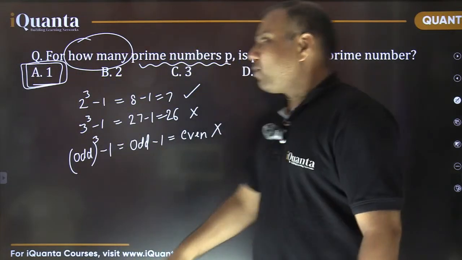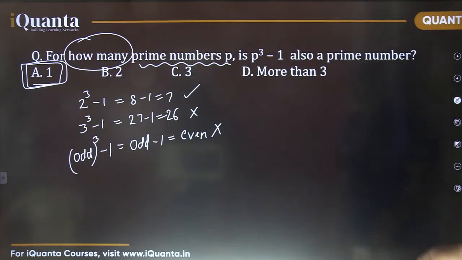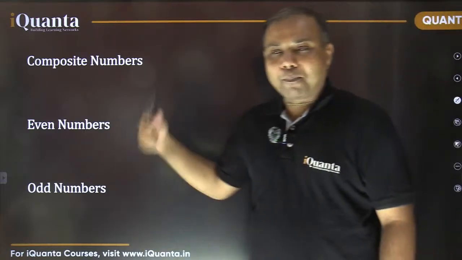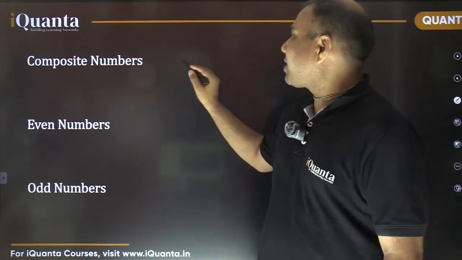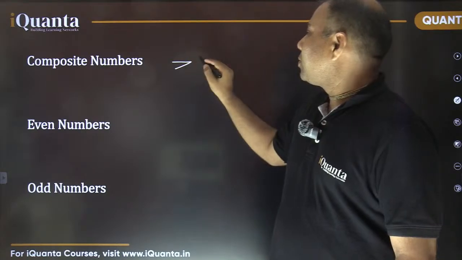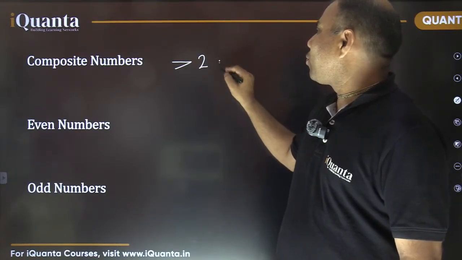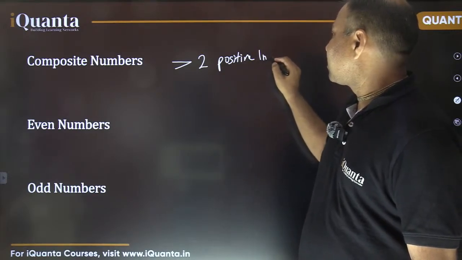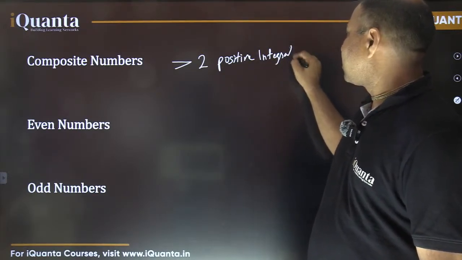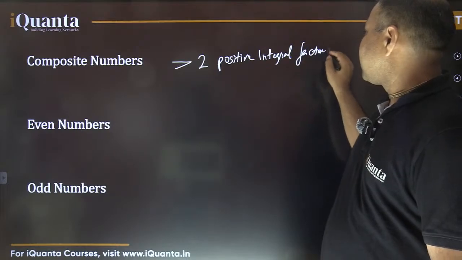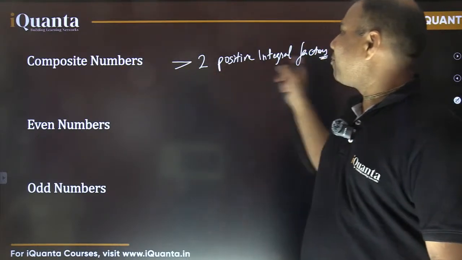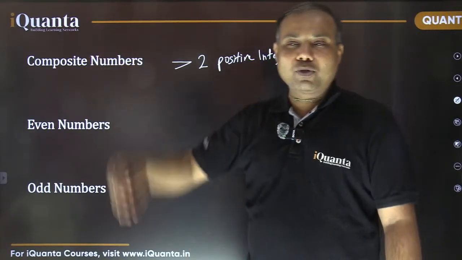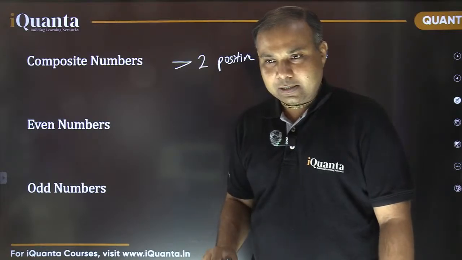Fine, let's quickly move further now. So we have already talked about composite numbers. Those numbers which have more than 2 positive integral factors, they are known as composite numbers. Okay?